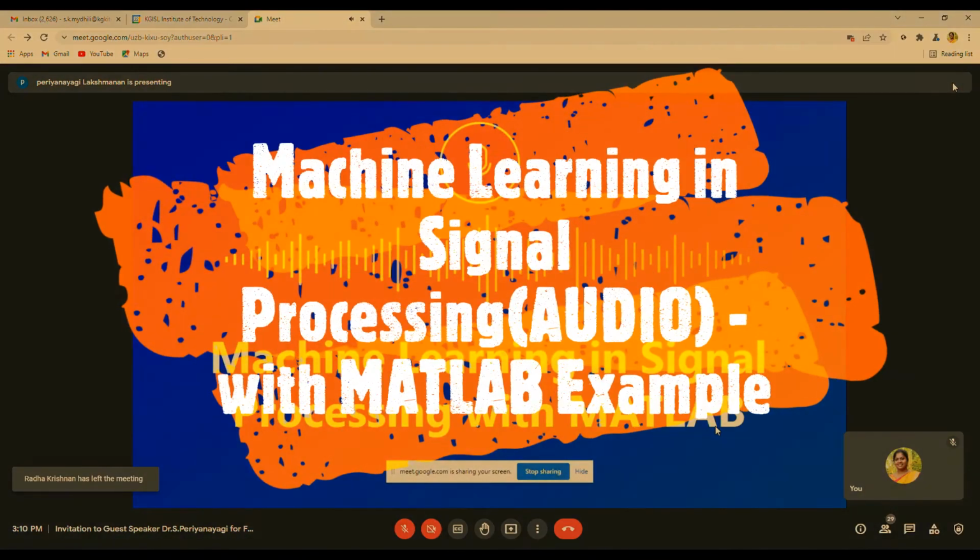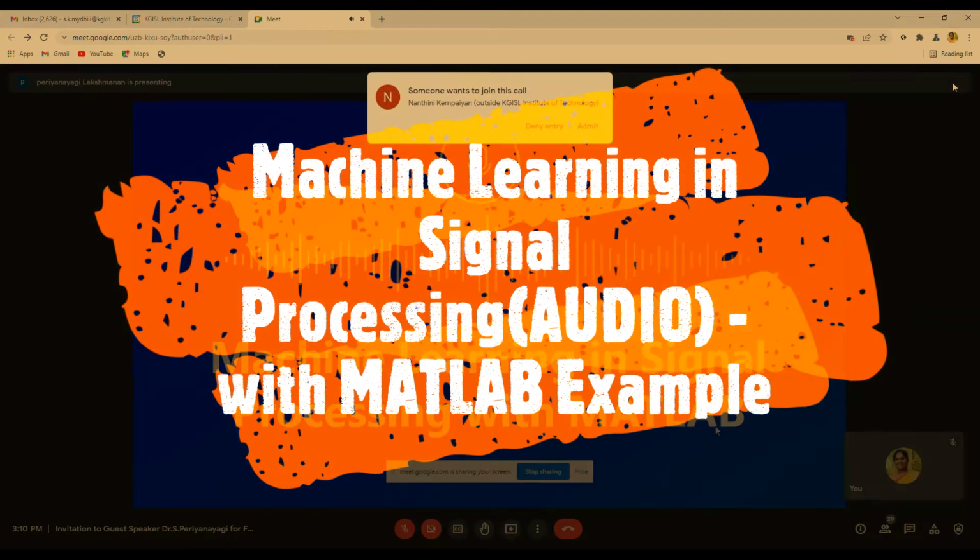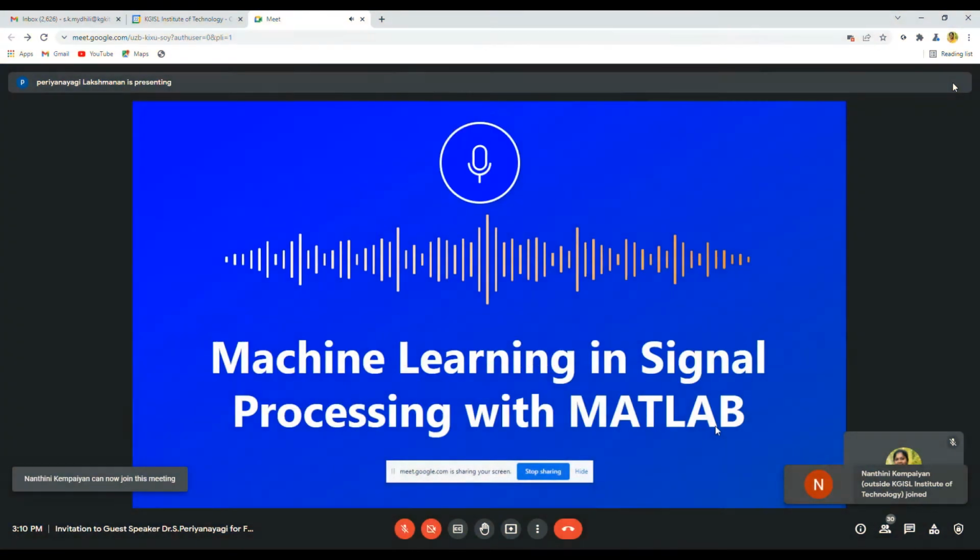Today's class, we are going to see machine learning in signal processing with MATLAB. In the past 1.5-day session, you would have learned some basics of signals and also had hands-on training in machine learning with MATLAB.